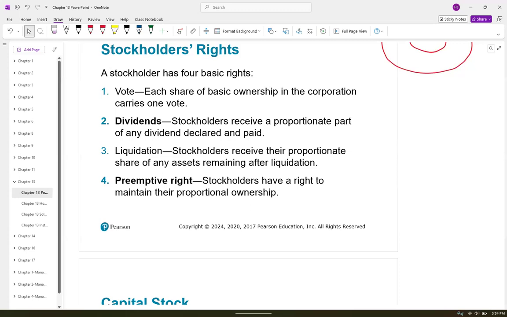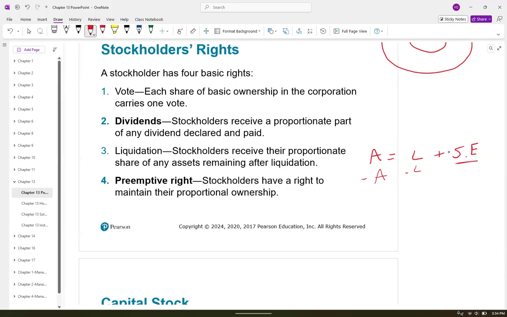Stockholders do have the right of dividends. So when the company is actually declaring dividends, the stockholders are the ones who are going to get those dividends. When there is liquidation, I always like to draw the accounting equation out here. If we have liquidation, we are going to sell all the assets, and then we're going to pay off all the liabilities that we can. If there's anything left over, then the stockholders will get it.